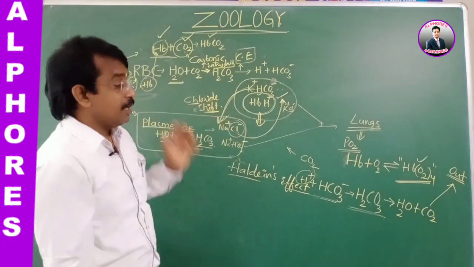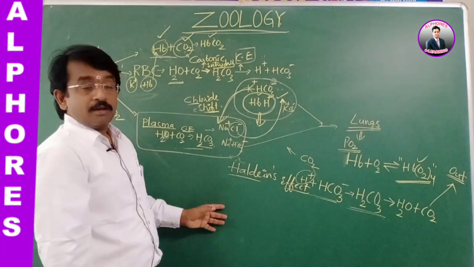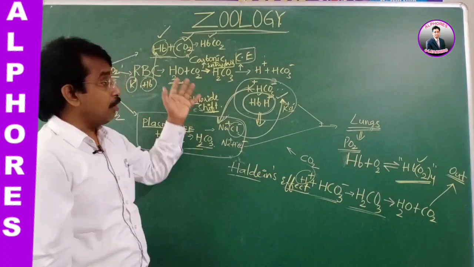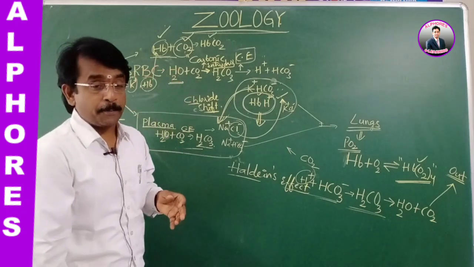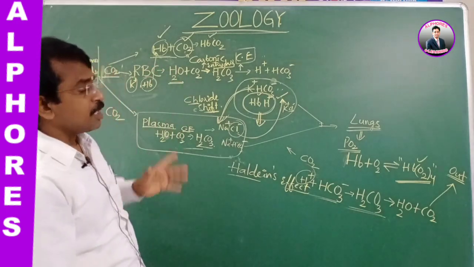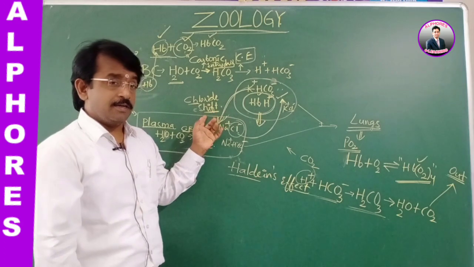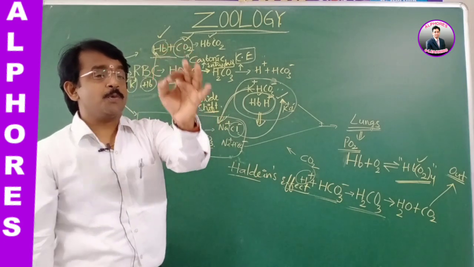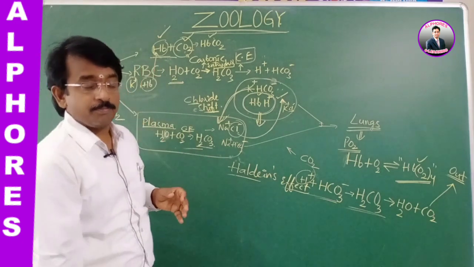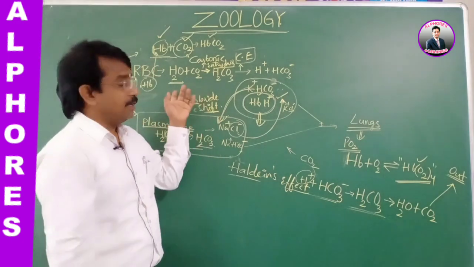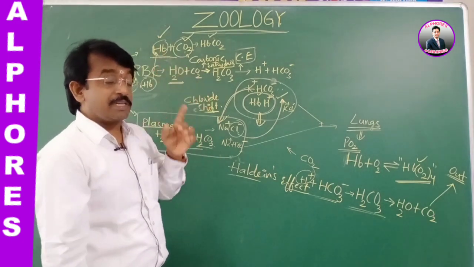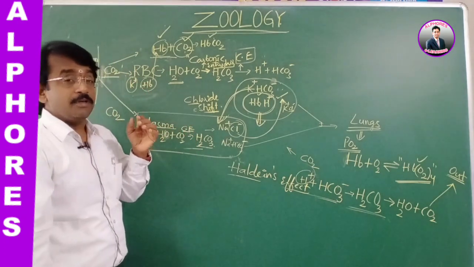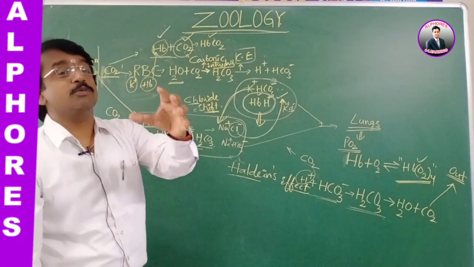This is the respiration and the transport of gases. So, the Bohr effect maintains the transport of O2 to the tissues. What do we mean by that? The unloading of the oxygen from the hemoglobin to the tissues.